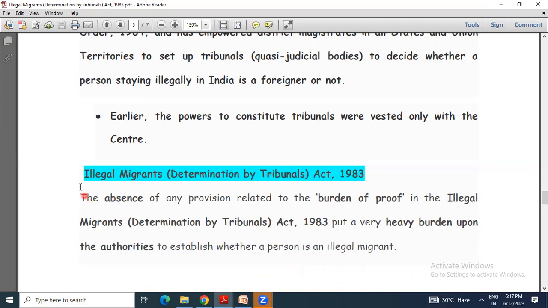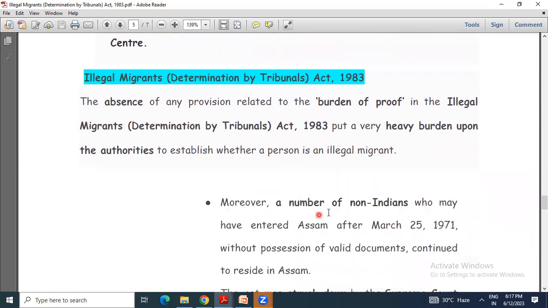That is the main concern of the Illegal Migrants Determination by Tribunals Act 1983.